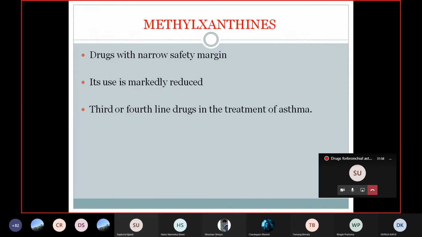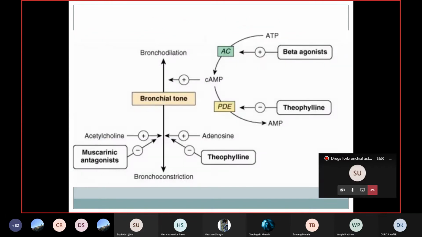So by inhibiting the adenosine receptor, you can see here in this figure, the theophylline binds to the adenosine receptor that is present in the bronchial smooth muscles, thereby inhibiting bronchoconstriction. That is another mechanism of action of theophylline to produce bronchodilation.